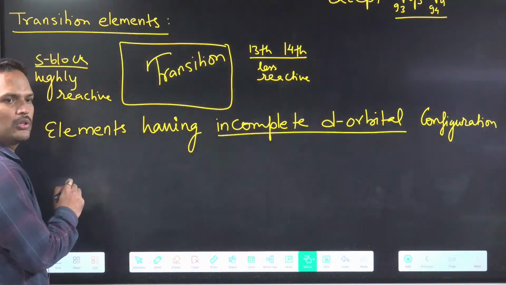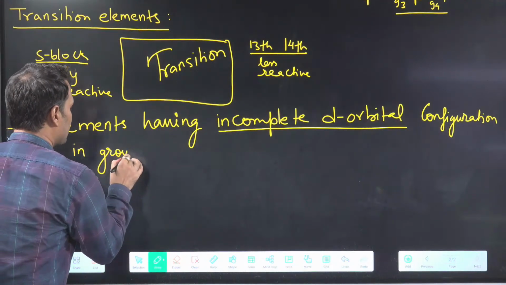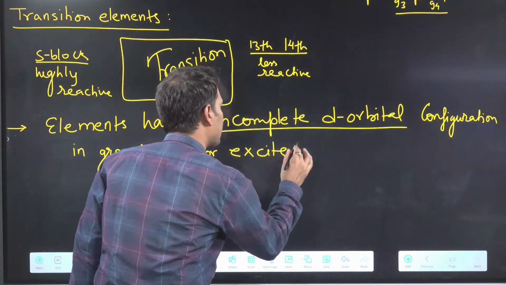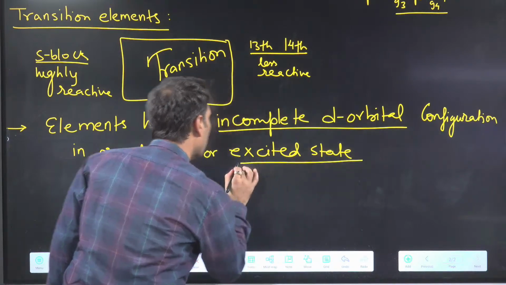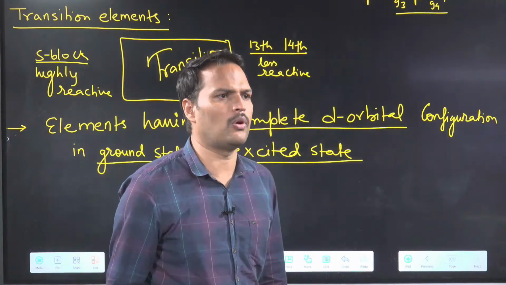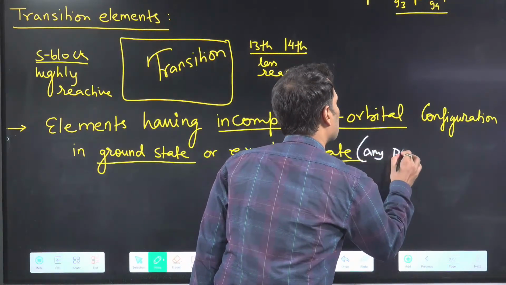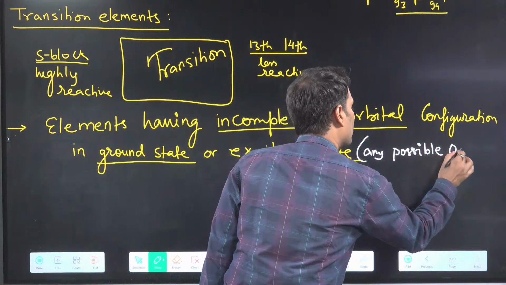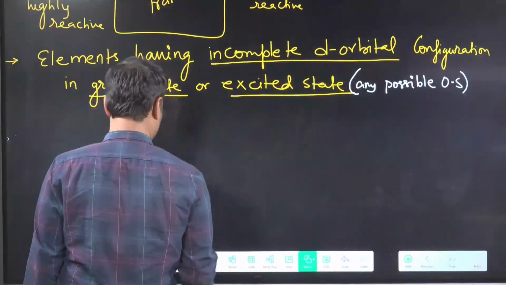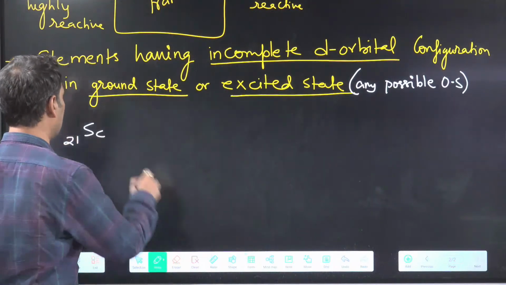You have to add one more thing here: in ground state or excited state. This is very important. You have to check in both the ground state as well as the excited state. Now you will ask, sir, what do you mean by excited state? Excited state means any possible oxidation states, like +1, +2. Let's try to understand this with an example. Suppose I am talking about scandium, atomic number 21.